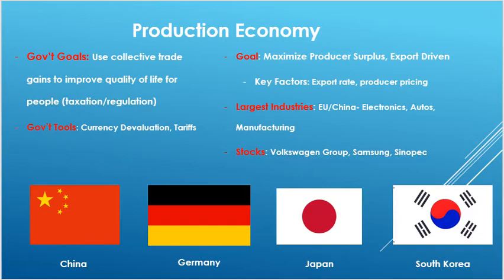What is a production economy? The goal of a production economy is to maximize producers' surplus. How can we increase our trade surplus for our country and capitalize on the gains? These countries often improve the quality of life for their people by operating a collective distribution of income that will be filtered throughout society. The goal of this economy type is to concentrate resources from export-driven businesses. Through high taxation and state ownership, these countries capture most of the export surplus brought in through trade. This supplemental income is distributed throughout the people in the form of programs such as universal healthcare, education, and other public services.